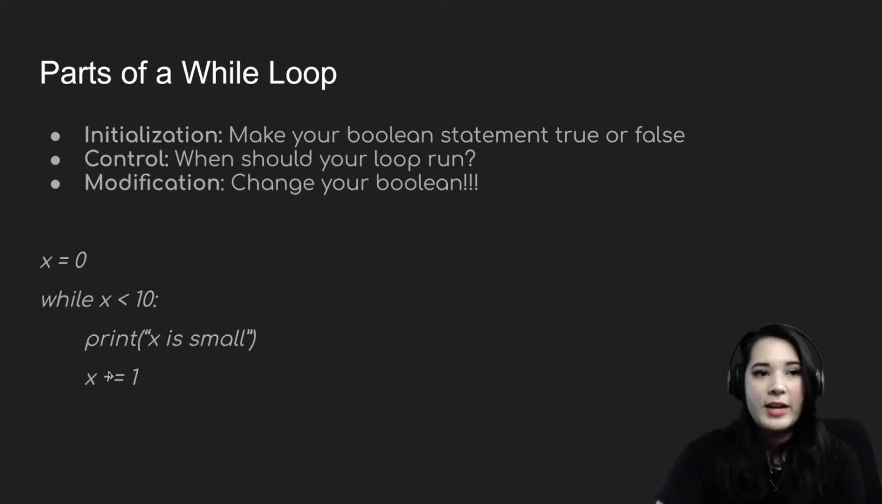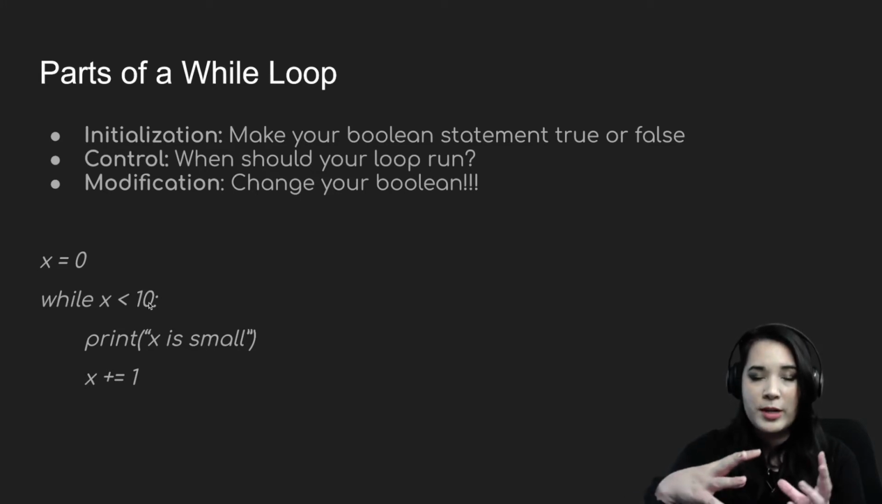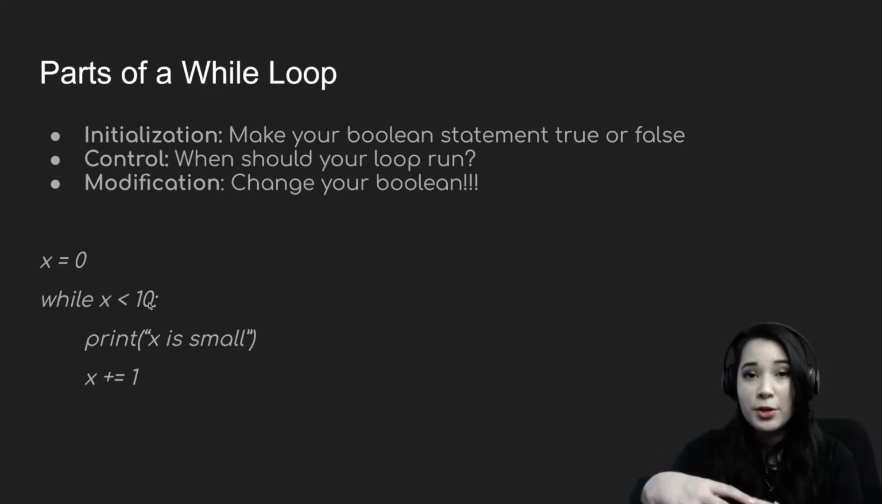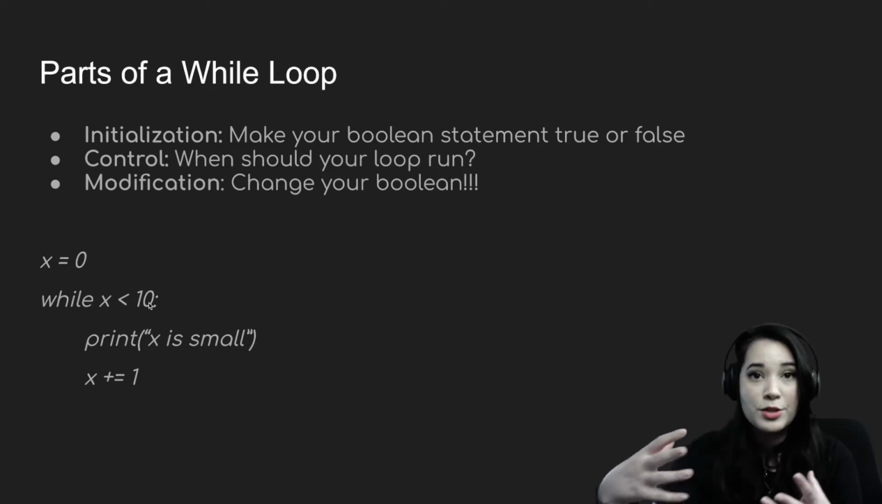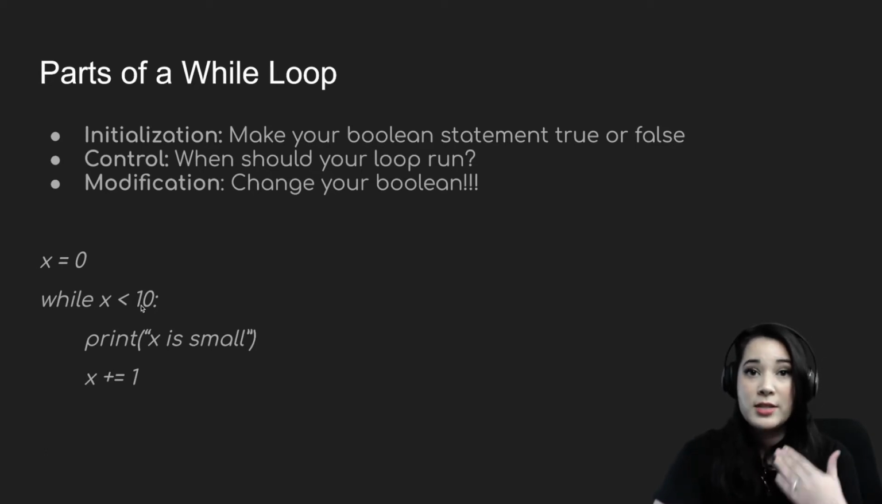In this while loop that I have, the initialization happens here where I'm setting up parameters to be able to check a condition. The control happens right here where we have a Boolean expression that we'd like to check, which will determine whether or not we run the while loop. And finally here, the most important part, we have a modification or an iteration which changes the value of x, which is part of our Boolean expression, so that eventually our while loop can be false and stop running.